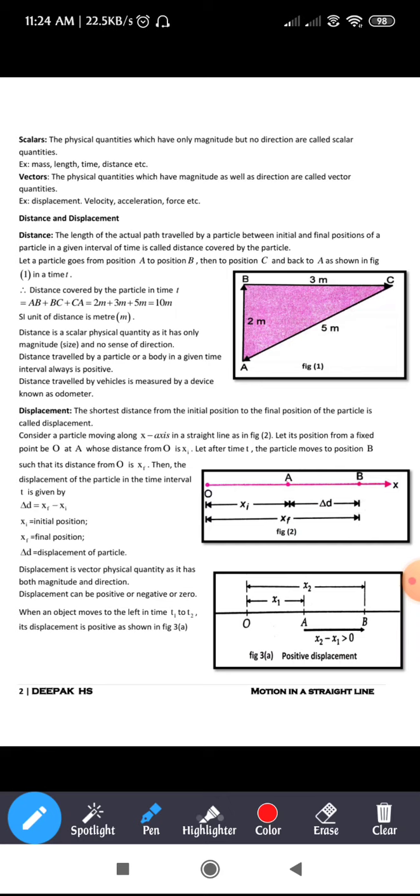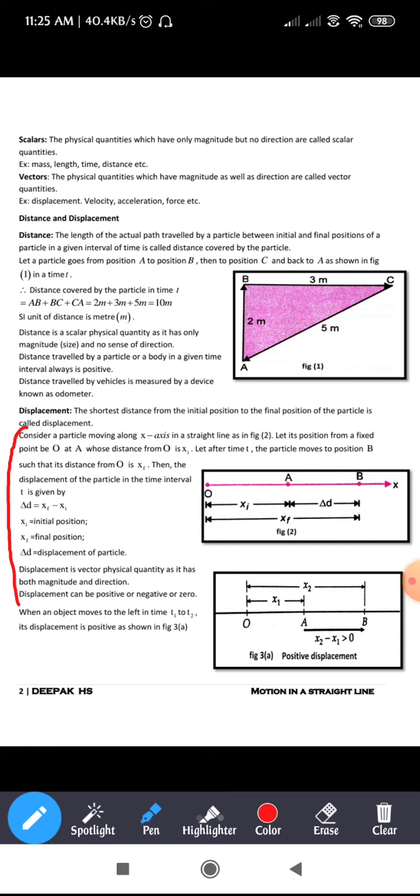Okay, so now you need to calculate the displacement. I'll read out the theory part. Consider a particle moving along the x-axis in a straight line as shown in figure 2. Let its position from a fixed point O be at A, whose distance from O is x subscript i. Let after time t the particle move to position B such that its distance from O is x subscript f. Then the displacement of the particle in the time interval t is given by delta d is equal to x subscript f minus x subscript i.